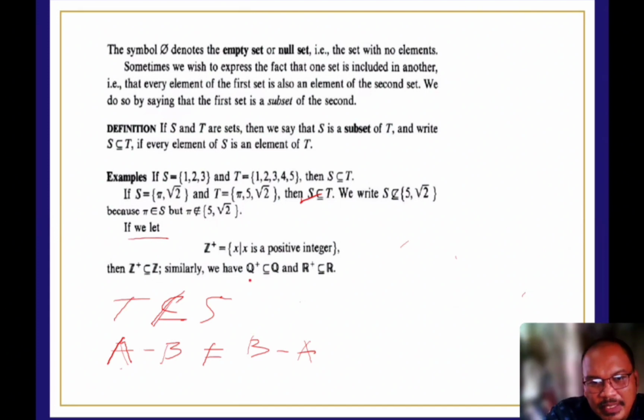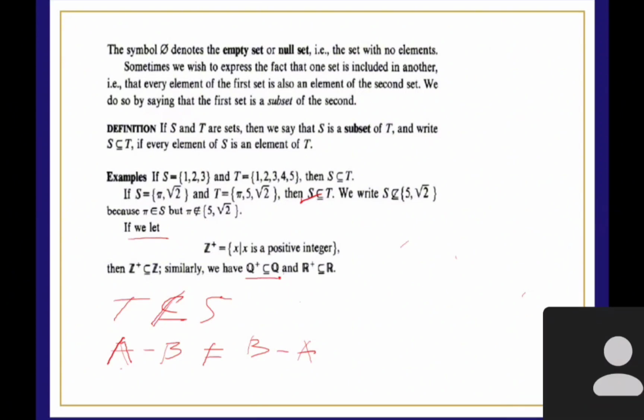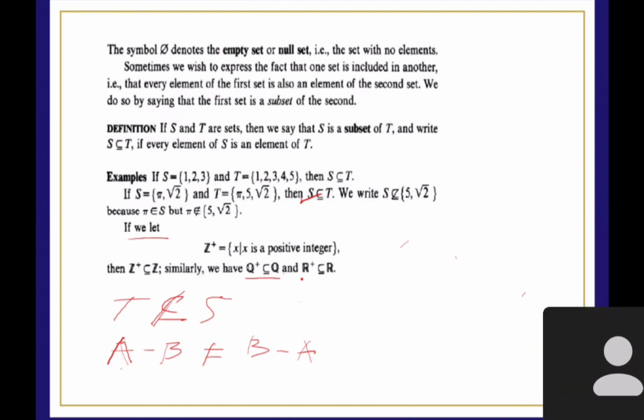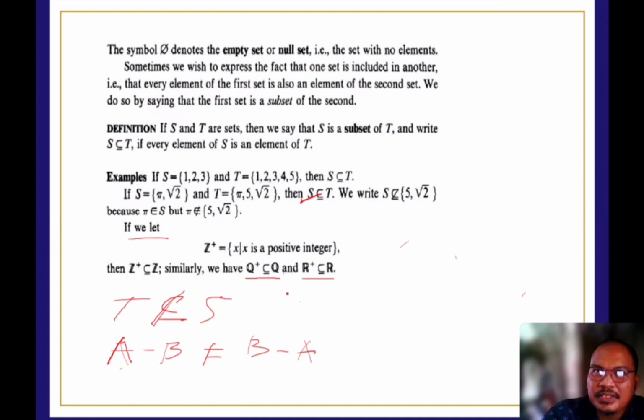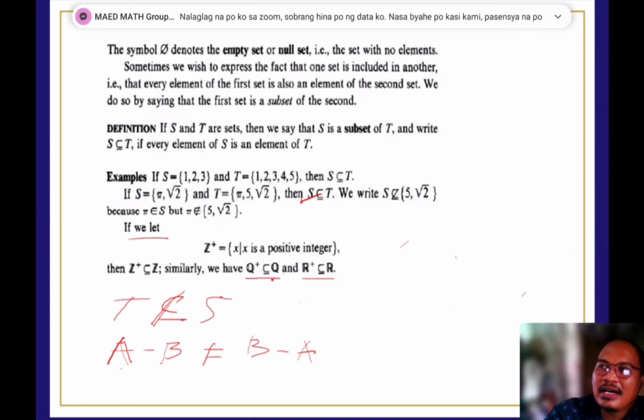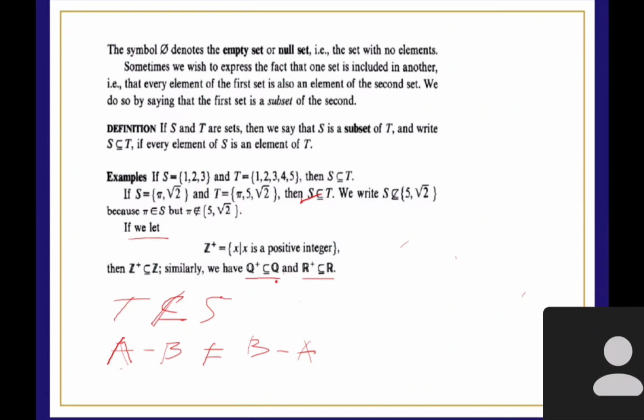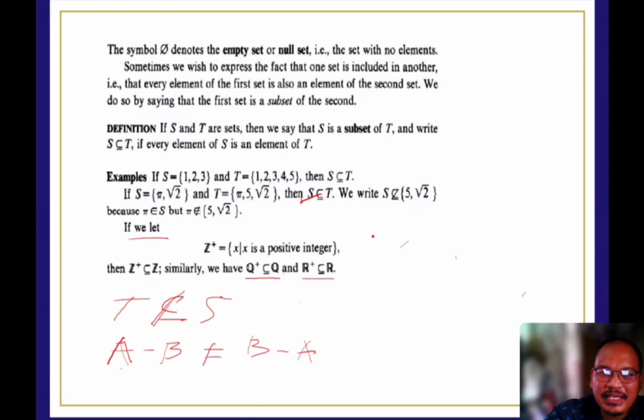The set of positive rational numbers is a subset of what? Rational numbers. Is this true? Yes po, sir. Yung positive is a proper subset. How about this? Ganun din po, proper subset po ng real numbers yung positive real numbers. So it is like saying that a set is always a subset of itself. Tama ba? Yes po, sir. Yung set niya ay pwede siyang maging subset ng kanyang sarili. And even the null set could be a subset of itself.